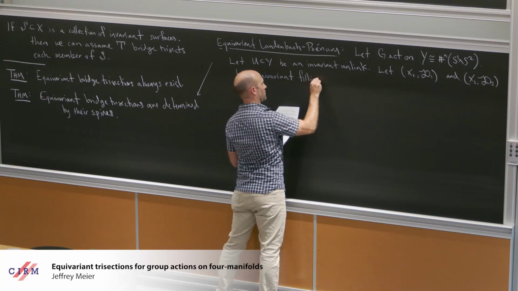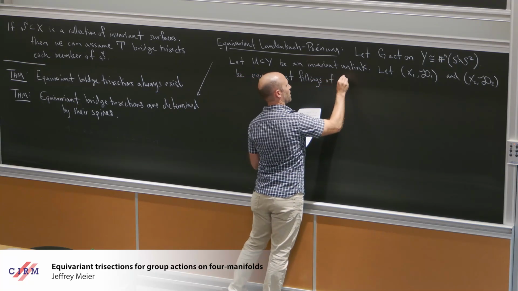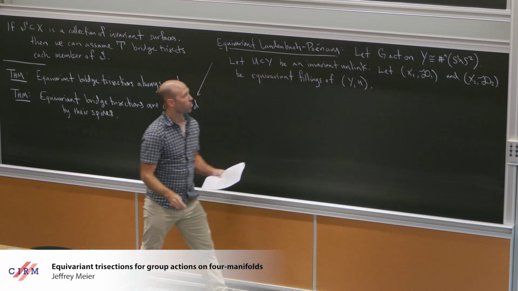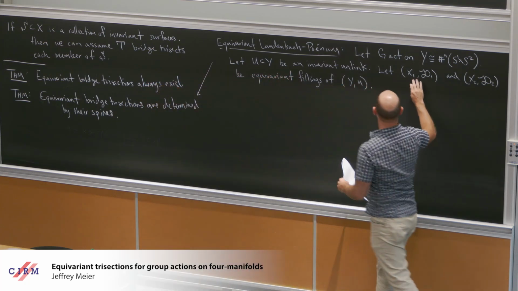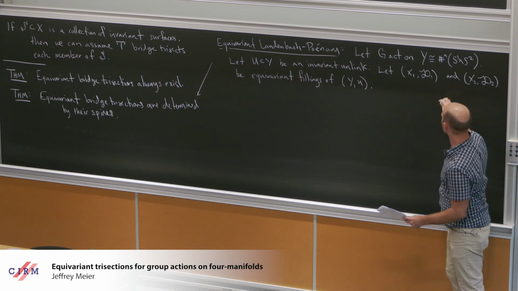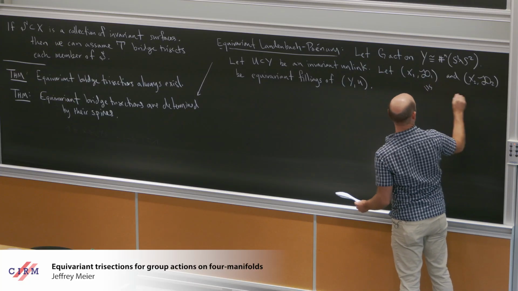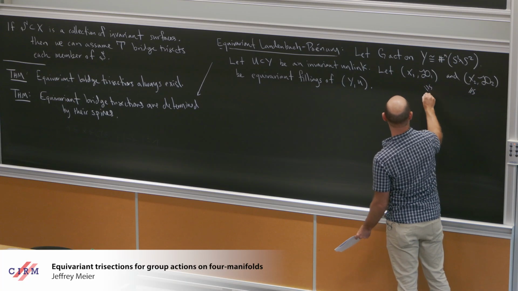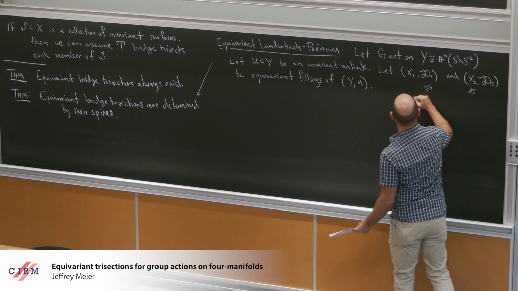Equivariant fillings of Y comma U. What does that mean? These are pairs, these are 4-dimensional one-handle bodies. So each of these looks like, oh yeah, so what's the right way to write this?